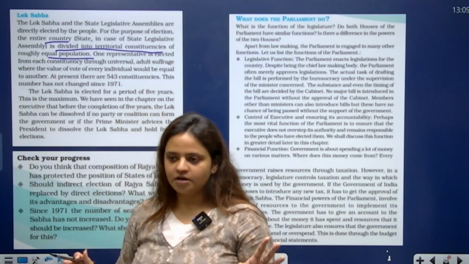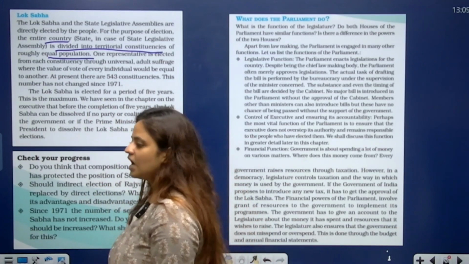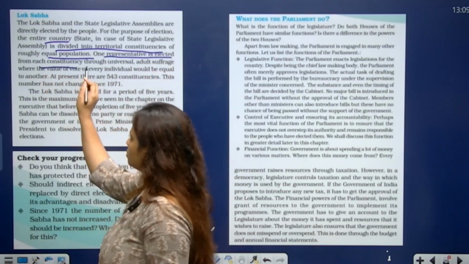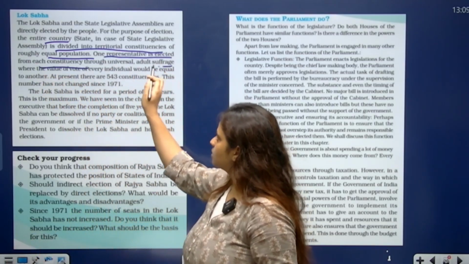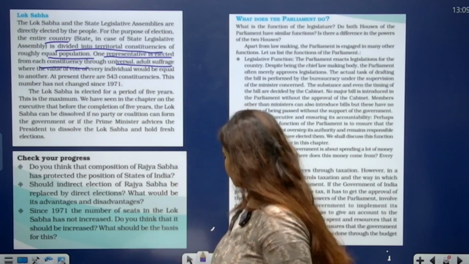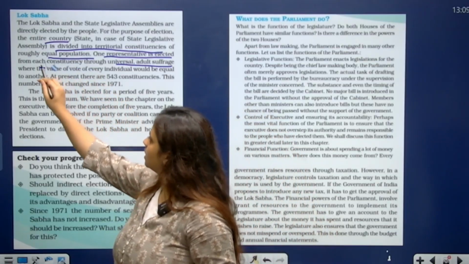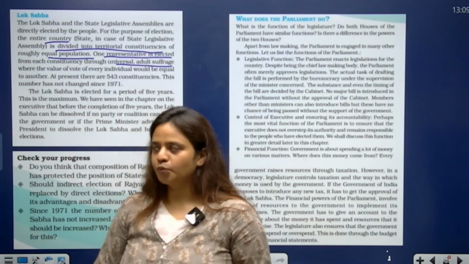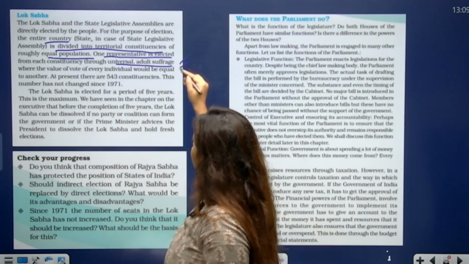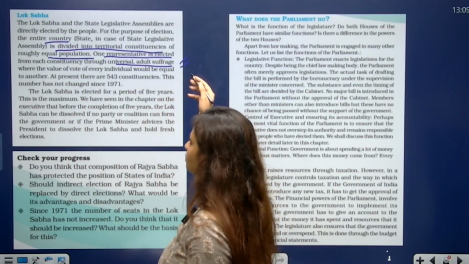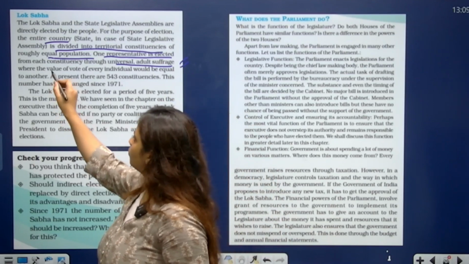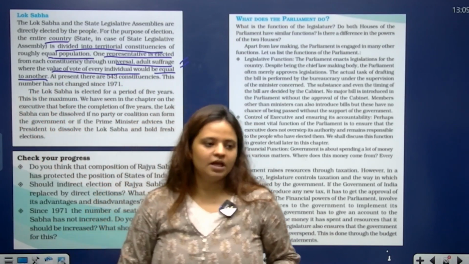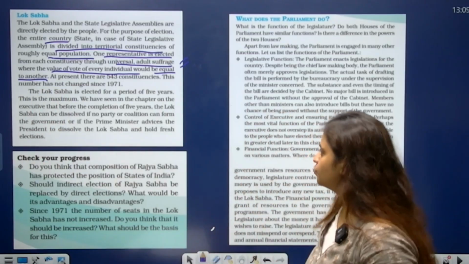So the country is divided into territorial constituencies which have almost equal populations, and one representative is elected from each constituency through universal adult suffrage. Universal adult suffrage, as I have told you earlier also, means that a person who has attained the age of 18 has the right to vote. Okay. So the elections are done through universal adult suffrage, and the vote value of every individual is equal to another, which means everybody has the same vote value.